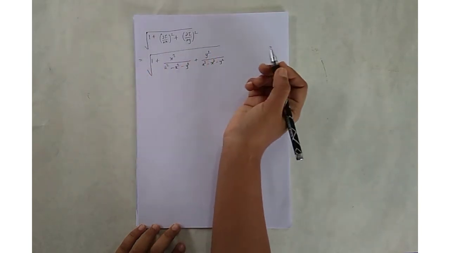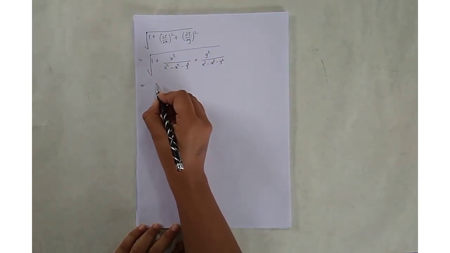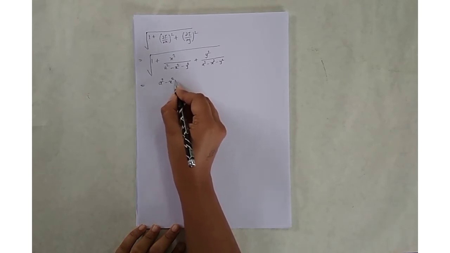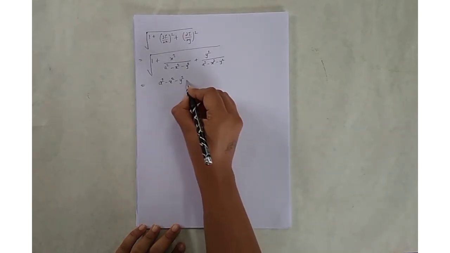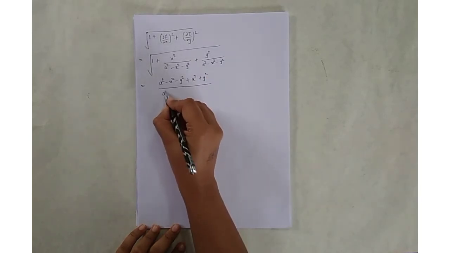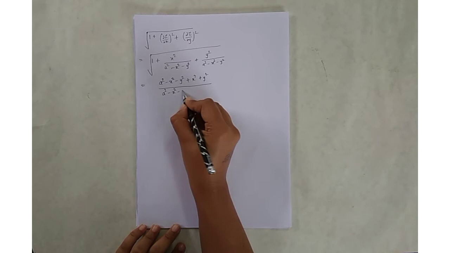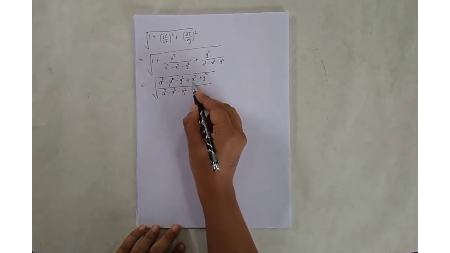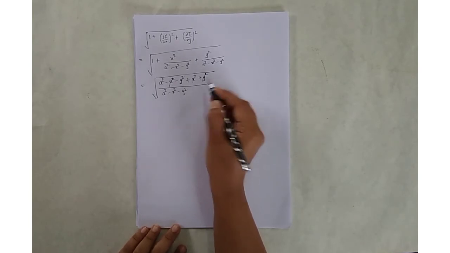Simplify this term. Take the LCM: a square minus x square minus y square plus x square plus y square upon a square minus x square minus y square. So x square gets cancelled, y square gets cancelled.